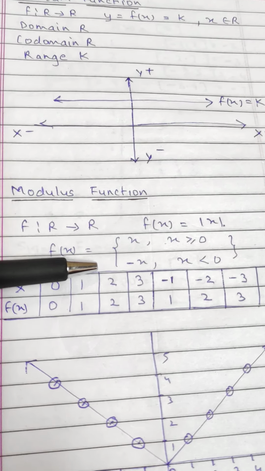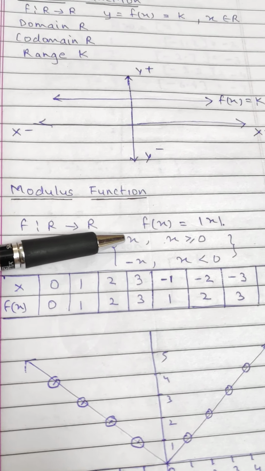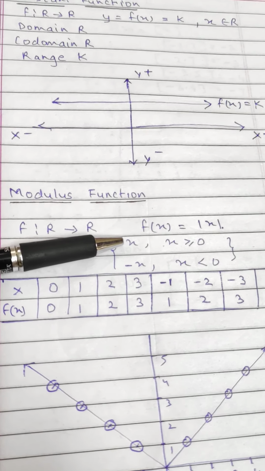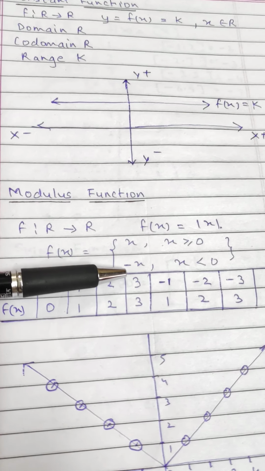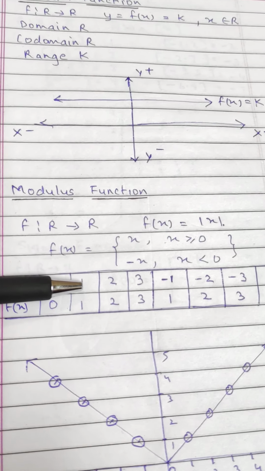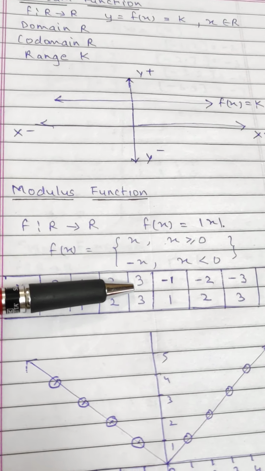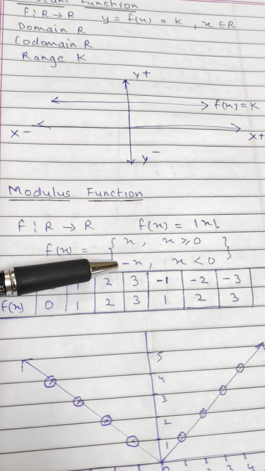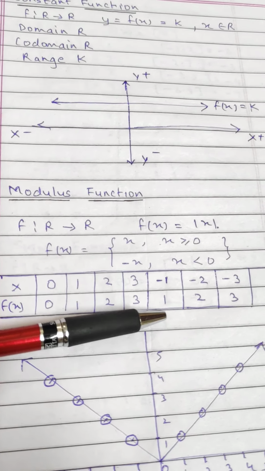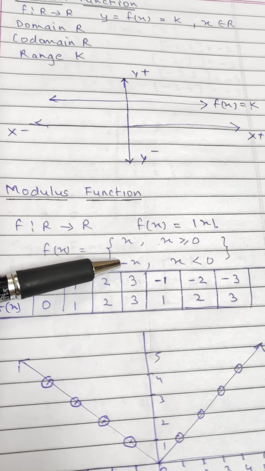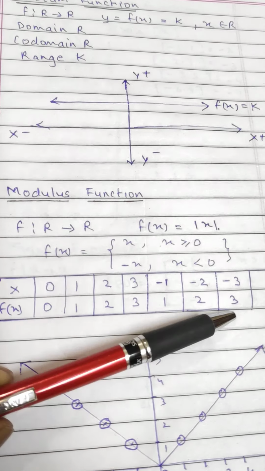Let us solve it. When we put positive and 0 values, we will see x. When we put negative values, we will see minus x. For 0, the answer is 0, 1, answer is 1, 2, answer is 2, 3, answer is 3 for f(x) is equal to x. Now let us see the negative values. Minus 1, minus minus plus, minus 2, minus minus plus, minus 3, minus minus plus.